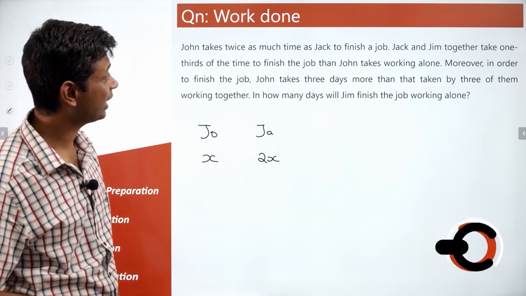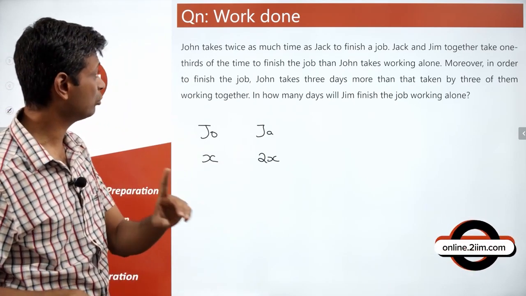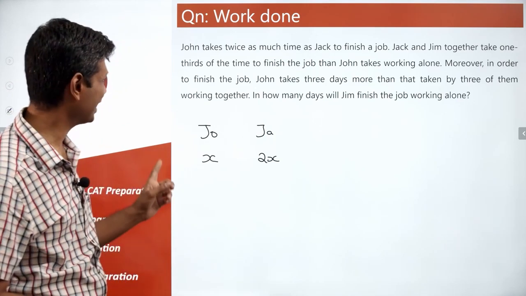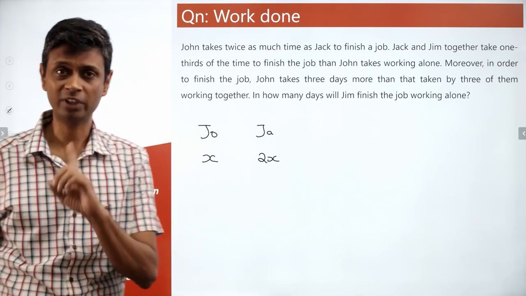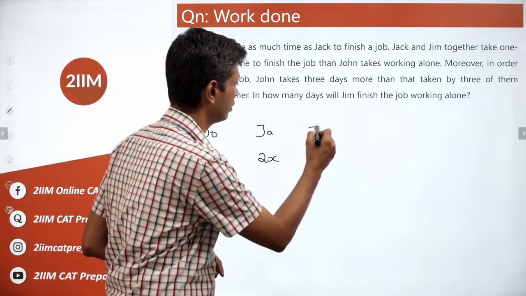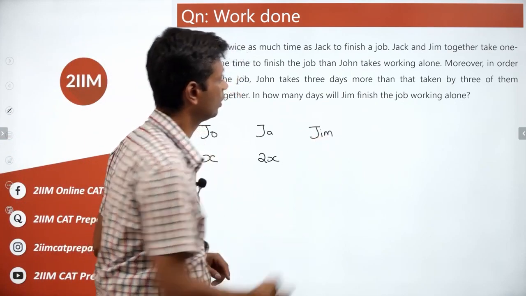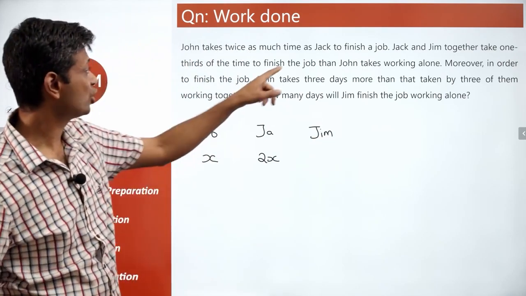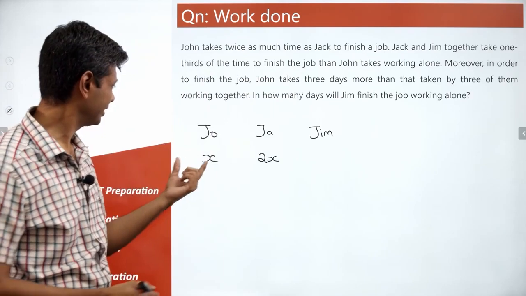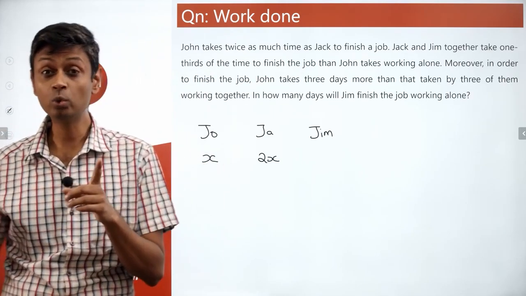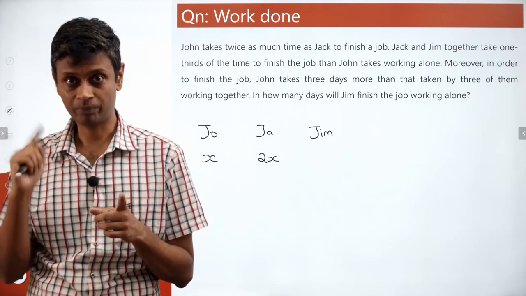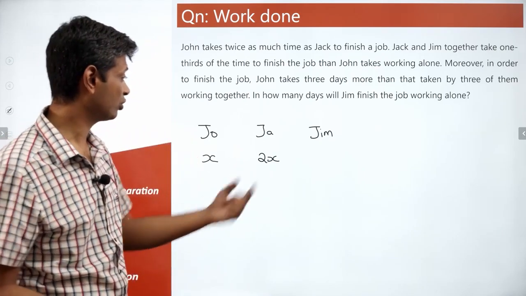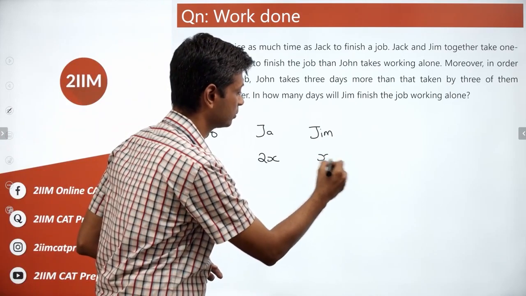Jack and Jim taken together take 1/3 of the time to finish the job than John takes working alone. We introduce a Jim here. John does X units per day. These two guys take 1/3 of the time, so they should be doing 3X units of work. Jack does 2X, so Jim should do X.